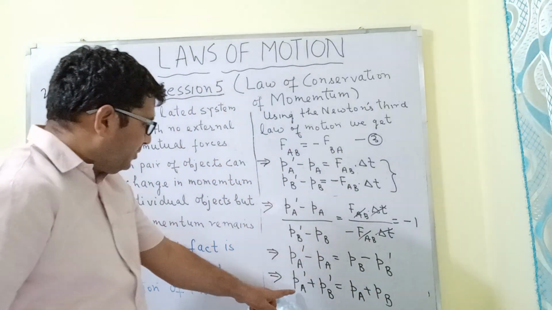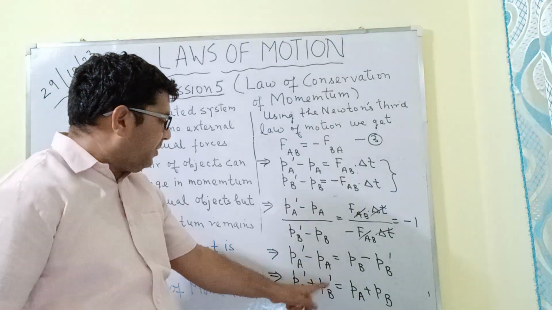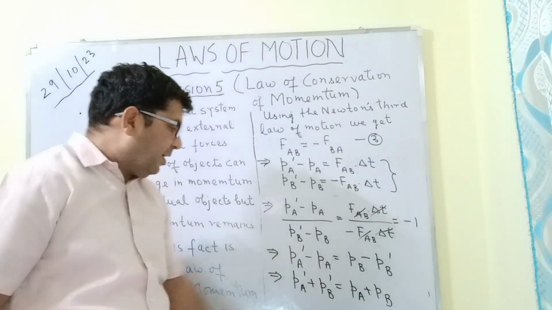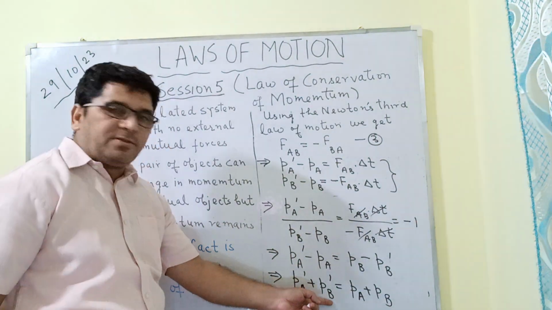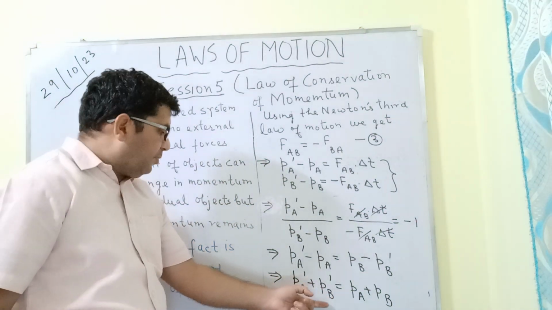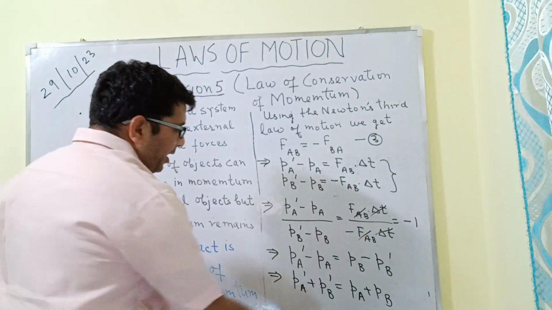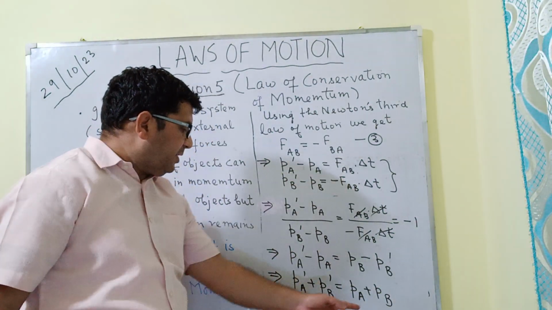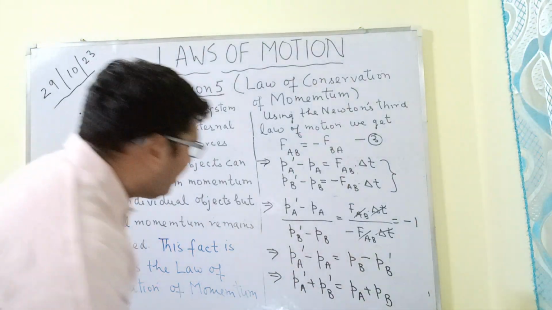Sorry, so finally from this equation we are getting PA dash plus PB dash is equal to PA plus PB. Now, this PA dash plus PB dash is the momentum of these two objects, that is A and B, after the collision, and this is the momentum of the bodies A and B before the collision. ठीक है ना?